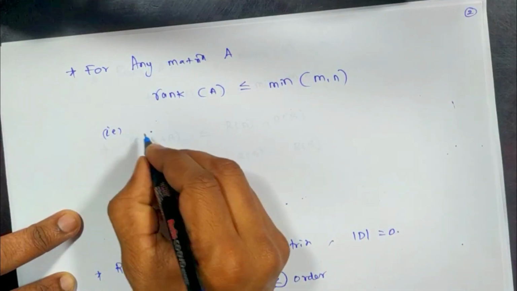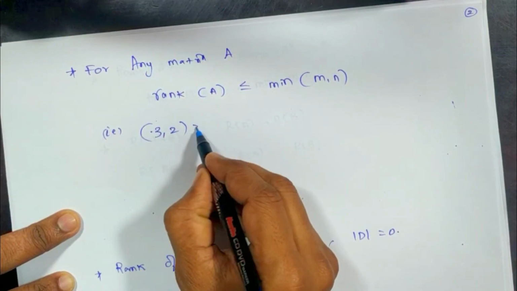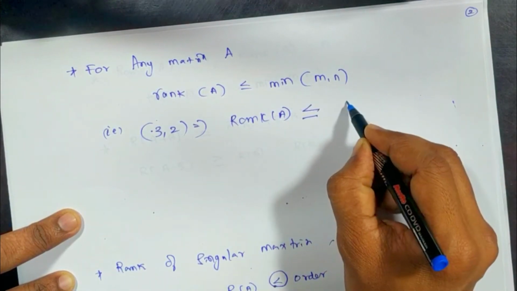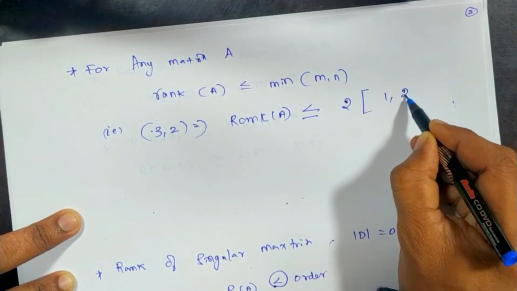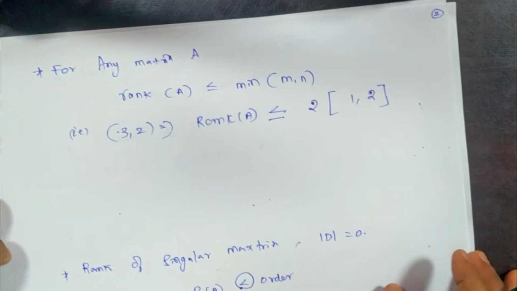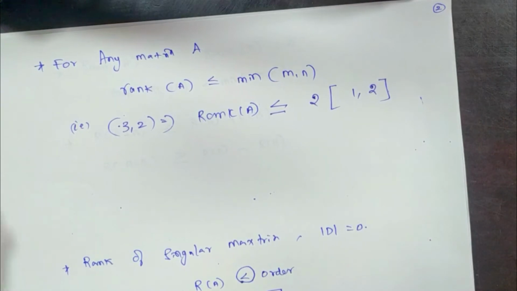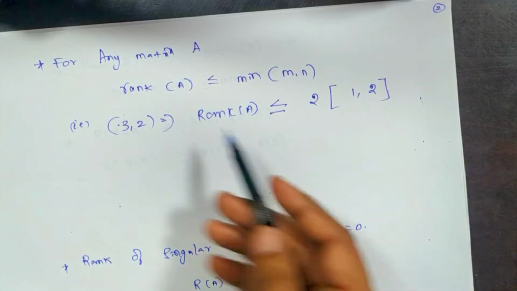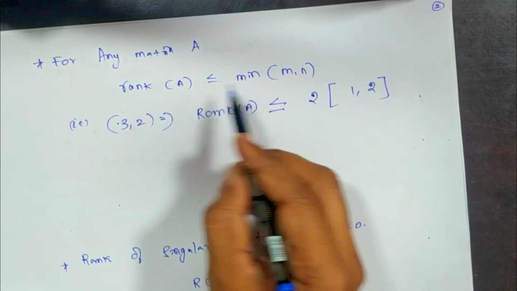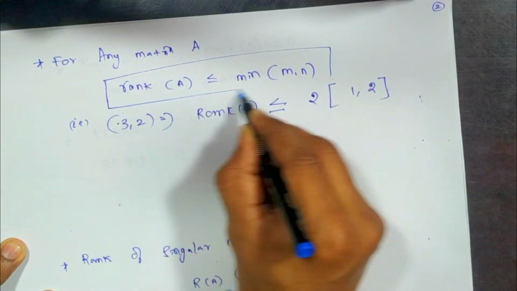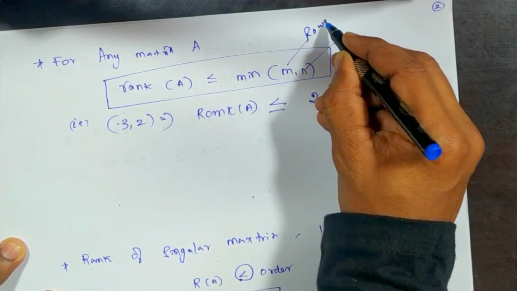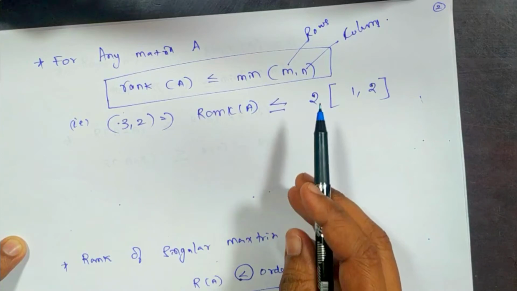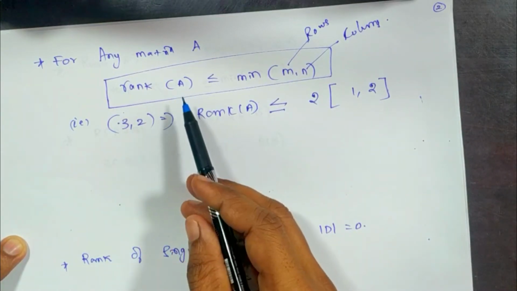For example, if it is a 3 cross 2 matrix, then rank of A is less than or equal to 2. It means it can be a value of 1 or 2. That is the rank of a matrix. I hope you got it, right? So like this, one can calculate the value of rank, which means rank of A is always less than or equal to the minimum of M and N, where M is rows and N is columns. This property can be used in getting the matrix rank value.